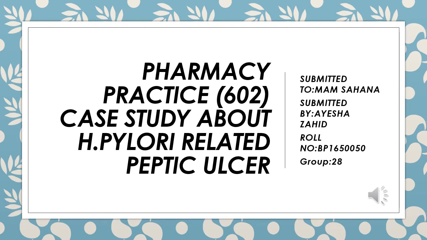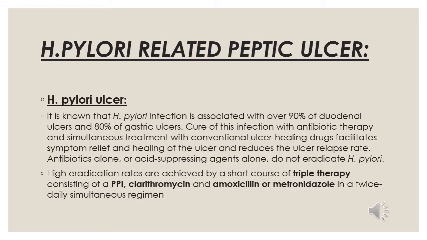My roll number is PP1650050 and my topic is a case study about H. pylori related peptic ulcer. Before going forward, we should know what an H. pylori ulcer is and how it is caused. Helicobacter pylori enters our GIT and digestive tract and causes sores, which are basically ulcers. H. pylori is eradicated with a short course of triple therapy consisting of a PPI, clarithromycin, and amoxicillin or metronidazole.